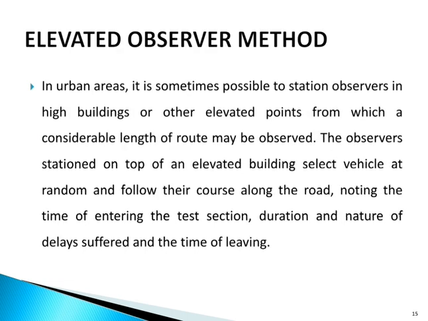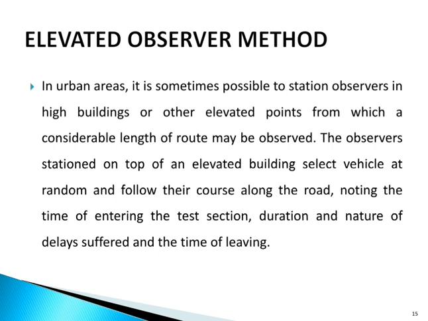Next, we are going to see the elevated observer method. In an urban area, it is sometimes possible to station observers in high buildings or other elevated points from which a considerable length of route may be observed.